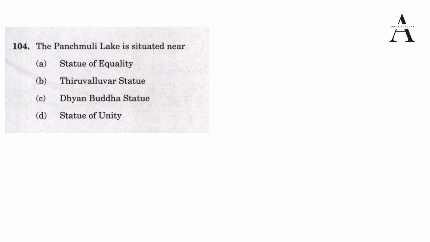So the first topic which we are going to cover by discussing the options is the area of interest which comes under art and culture. Next, we will take lakes, different lakes in India, and that will be part of locations, or you can say it will be part of geography, wetlands. Okay, so let's discuss Statue of Equality.